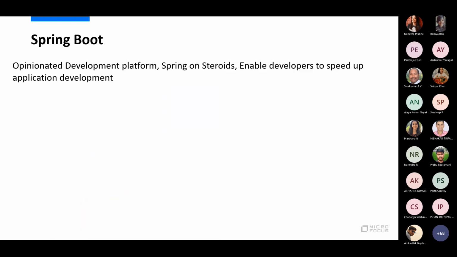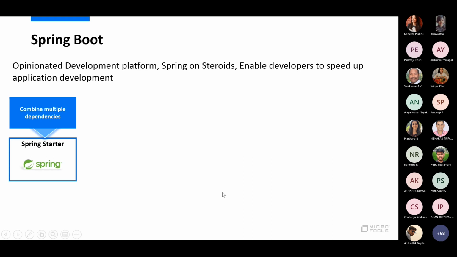So when we say Spring Boot, again, jargon here, we will see what opinionated means, Spring on steroids. Basically, it does a lot of things to ease application development. There is something called Spring Starter. Let's say I want to build a web application. Then you would have to include a bunch of libraries, maybe 8 to 10. Spring Starter avoids that and gives you one library, and internally Spring Starter takes care of pulling all the dependent libraries into the class path.